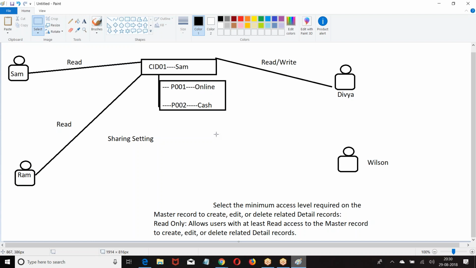The question is who is going to get it. I am not discussing which permission. I am discussing who is going to get the permission. Are you clear? That is decided by this option.